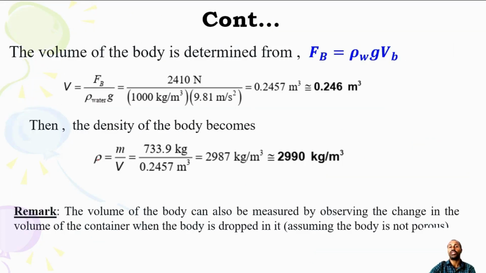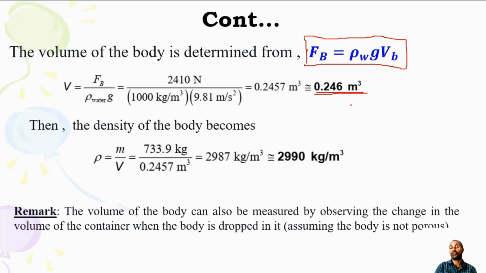So the volume of the body is determined from this one. Since the magnitude of the buoyant force is equal to the weight of the displaced fluid, and since it is fully submerged, you can use density of water, g, and volume of the body. But if it is partially submerged, the submerged portion volume will be computed. Clear? So V is equal to buoyant force over density of water times g. The buoyant force is already computed. Then you get this. This is the volume of the object, which is an irregular shape.